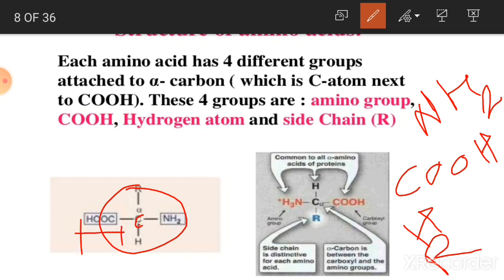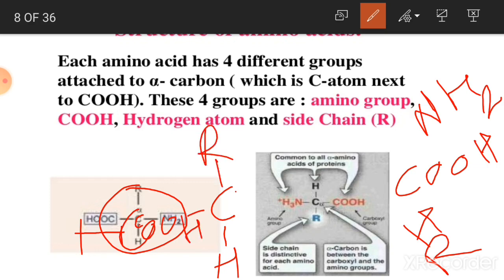The structure has a center alpha carbon, then one hydrogen bond, then one carboxylic group, another functional group, and second NH2, that is a basic group.